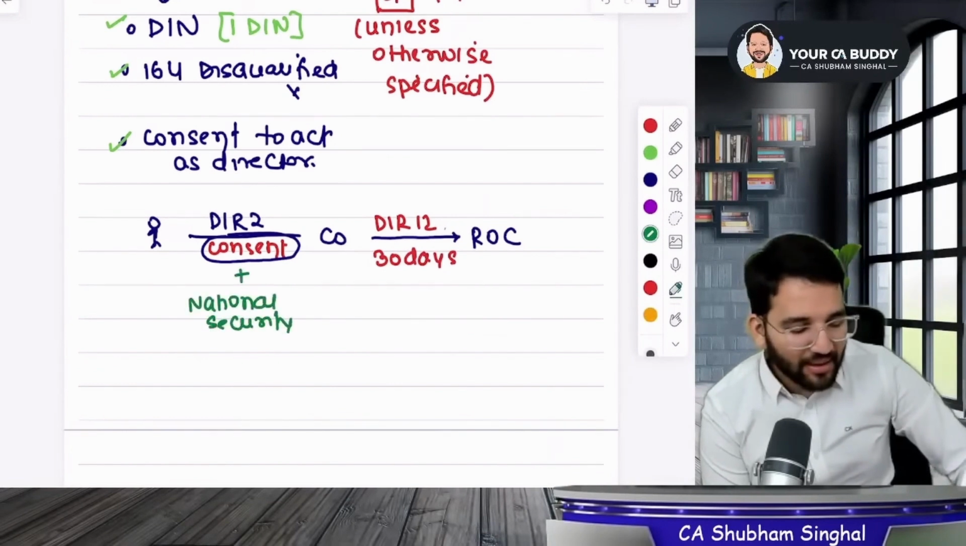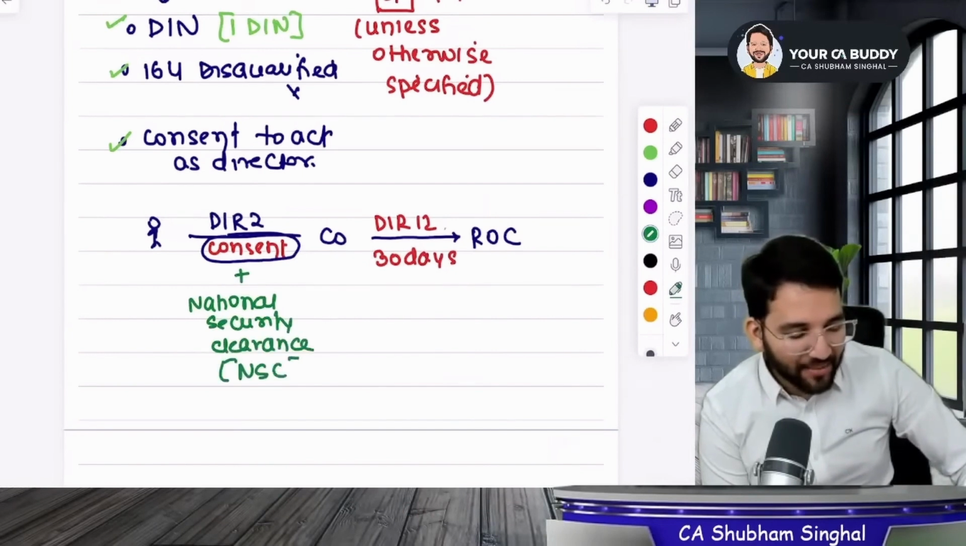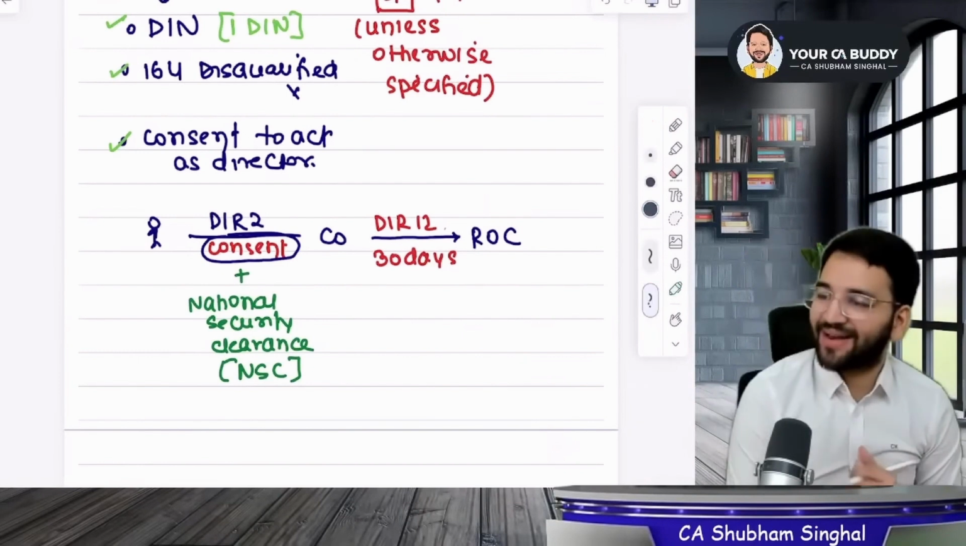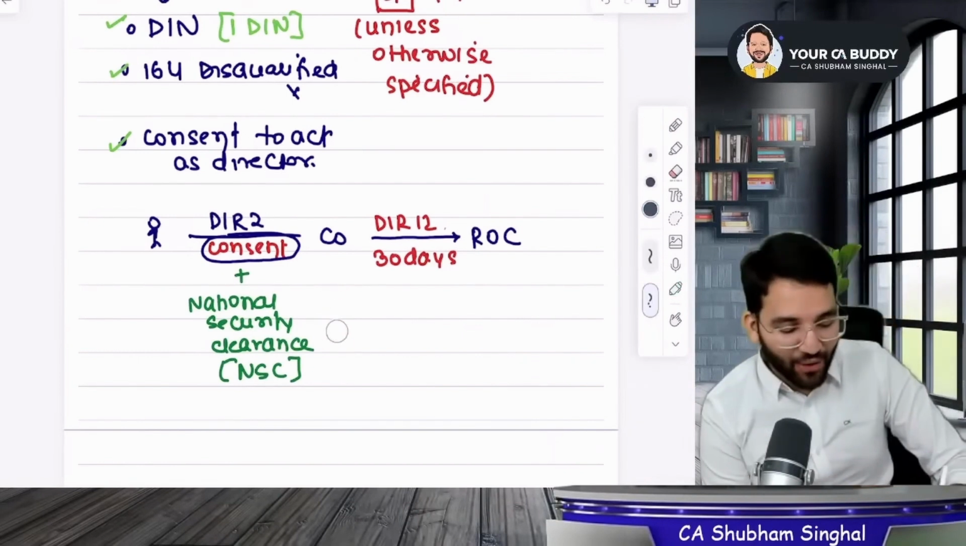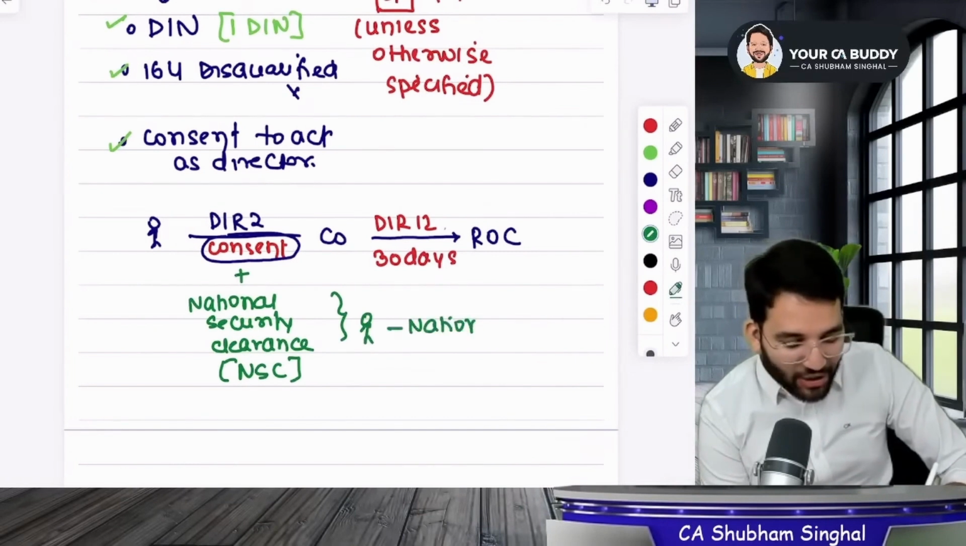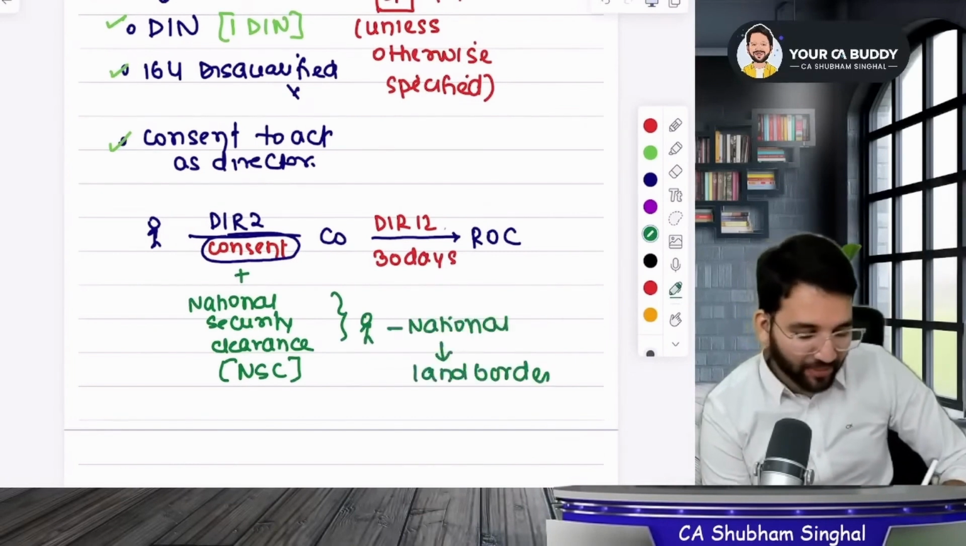What is this term? NSC. This NSC stands for National Security Clearance. Okay, guys, so what does it mean? Let's understand. Suppose you are not an Indian citizen, so you are not an Indian national. Now assume yourself as a national of a neighboring country which shares a land border with India. Let's take an example.